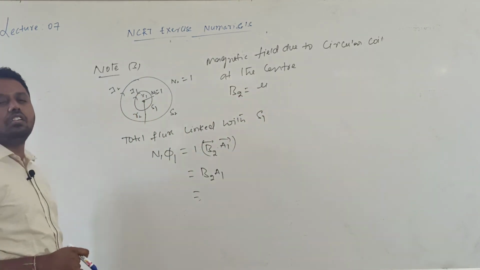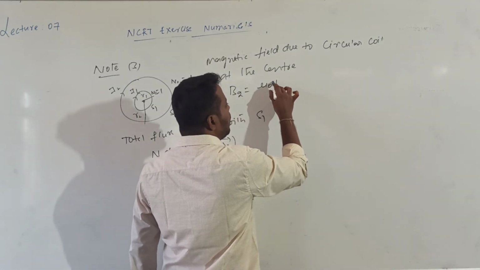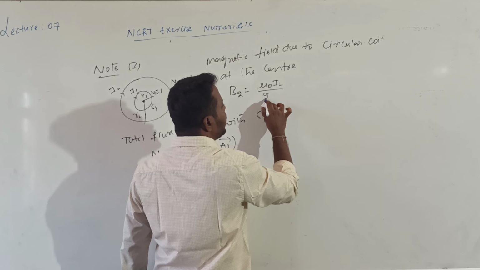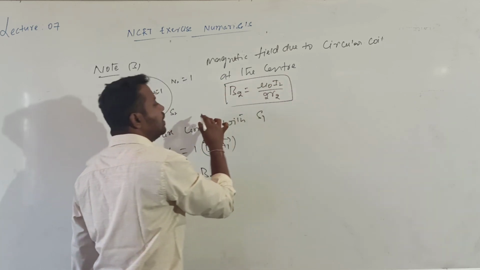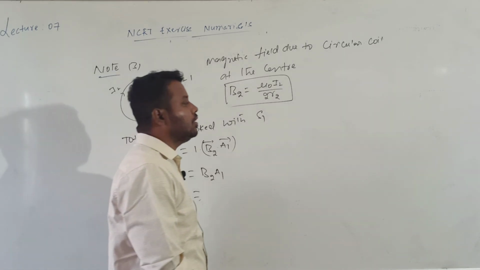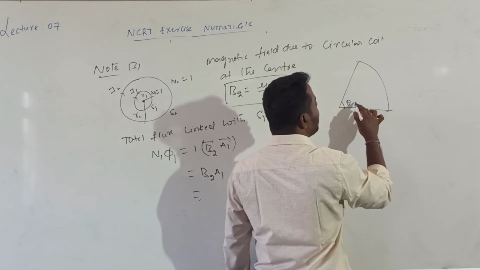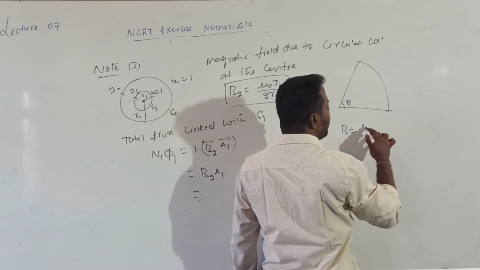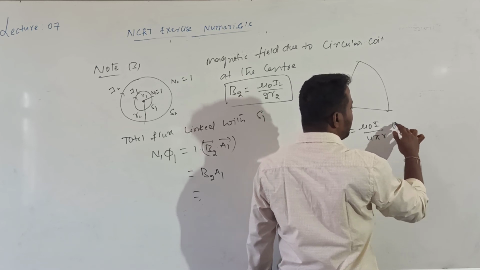B is equal to mu naught into I2 divided by 2 into R2. Correct? This is from circular coil in moving charges and magnetism. Whenever an arc makes an angle theta at the center, the magnetic field is given by mu naught into I divided by 4 pi r into theta.